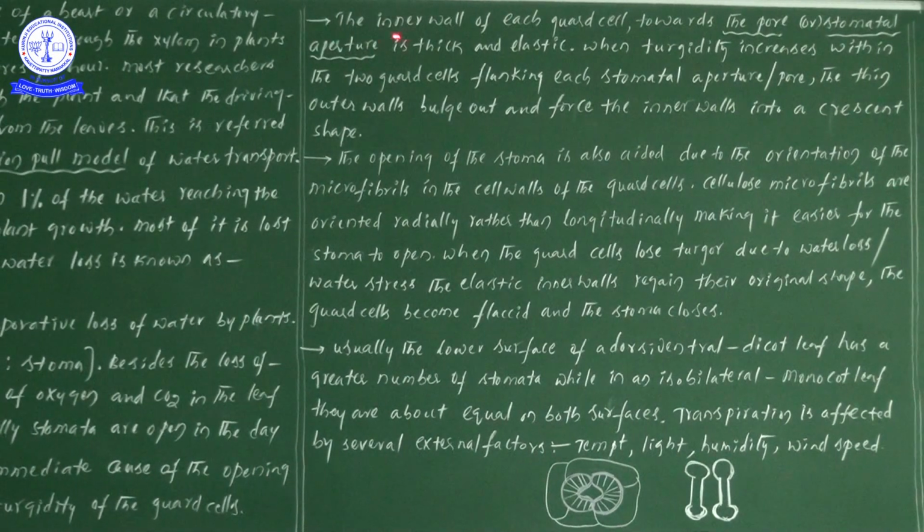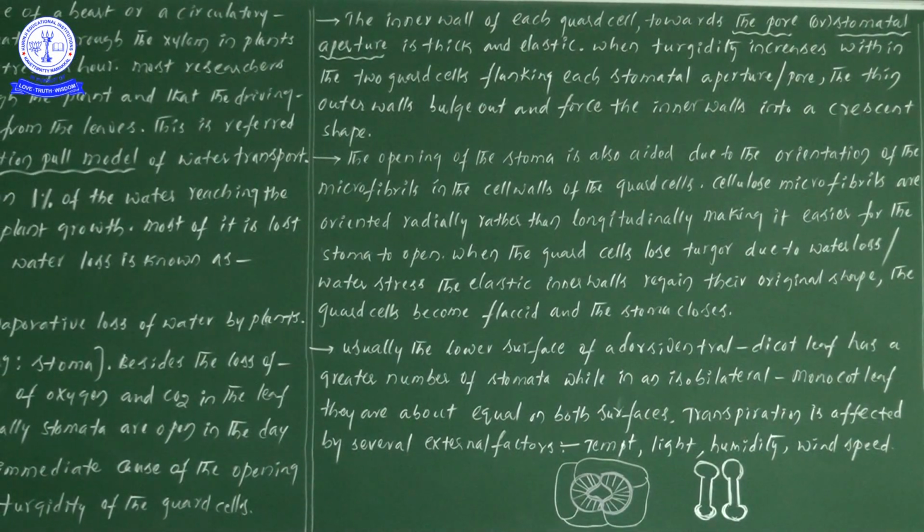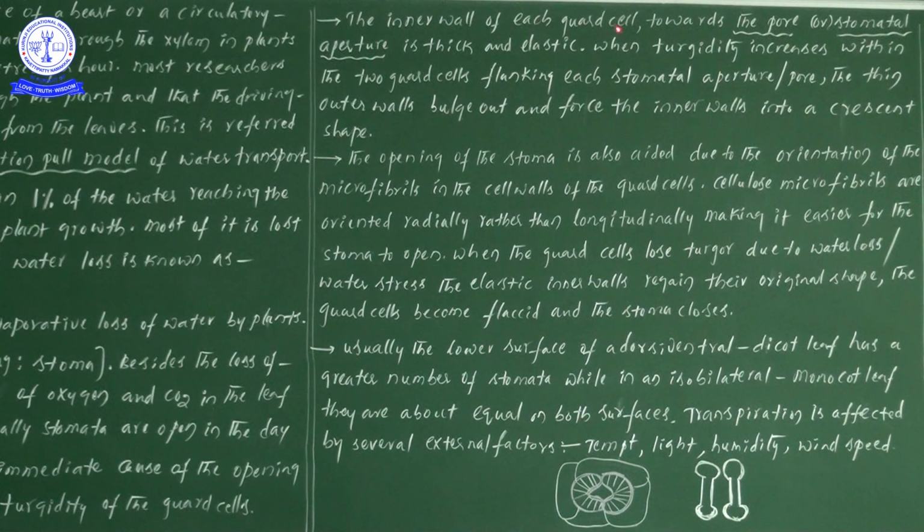Now the inner wall of each guard cell, towards the pore. Once you see the diagram down here, exactly at the spotlight, this is the pore, hole, or stomatal aperture. The inner walls of the guard cell towards the pore, or the stomatal aperture, are thick and elastic.